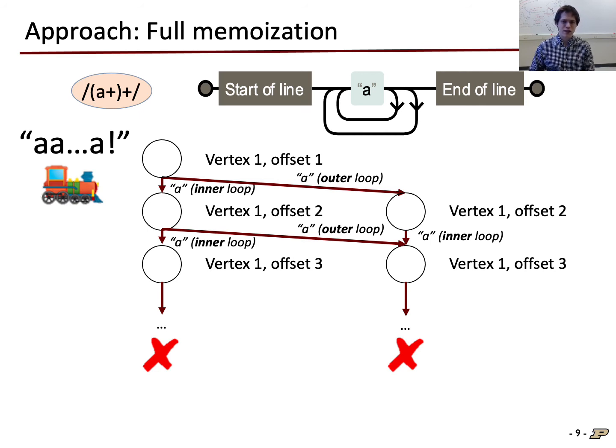And that makes sense when you look at the definition of ambiguity. Ambiguity means there are multiple paths through the automaton that lead to the exact same place. So a natural solution to avoiding this redundancy is applying memoization. We'll introduce breadcrumbs into the NFA simulation, and if we see a breadcrumb, we know that path didn't work. So we can mark the vertex offset pairs as we visit them, and then short-circuit redundant search paths.